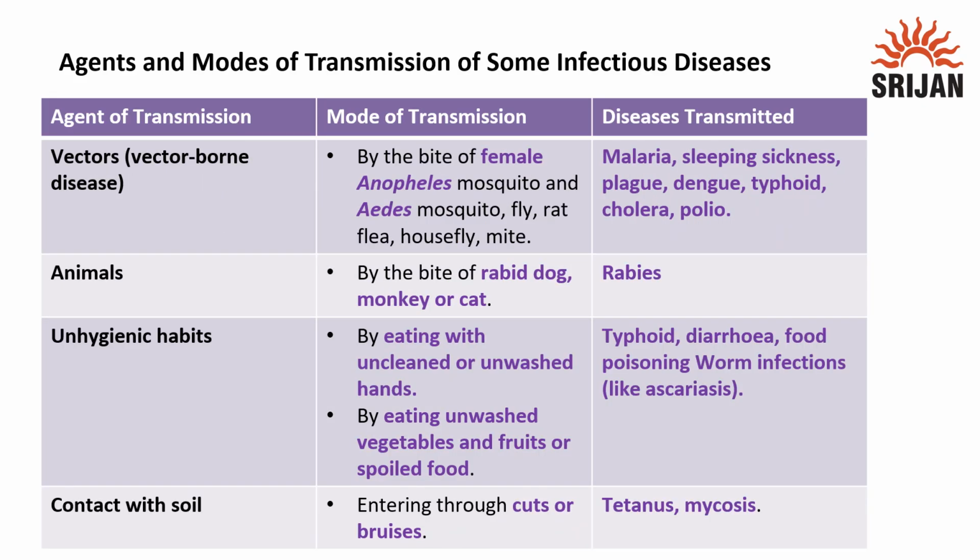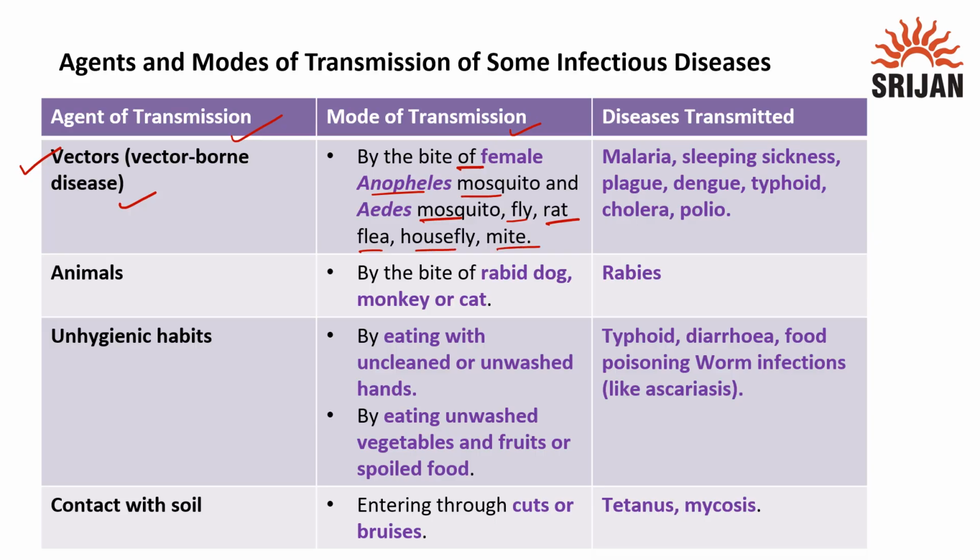So the next is vector-borne diseases, right? What is the mode of transmission? By the bite of the female Anopheles mosquito and the Aedes mosquito, then rat flea, house fly, mite, right?